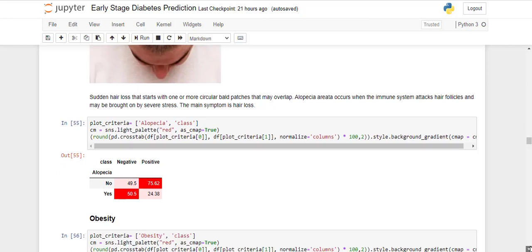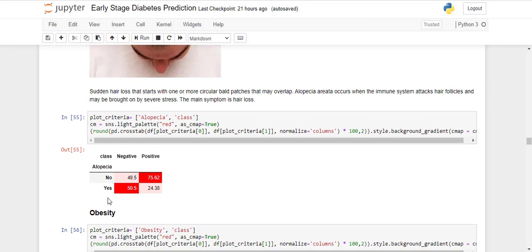So if we see the distribution, if you are suffering from alopecia, then chances of being negative is more in comparison to positive. This is somewhat different. And if you are not suffering from alopecia, then your chances of being positive is more. So it is an inverse relationship.